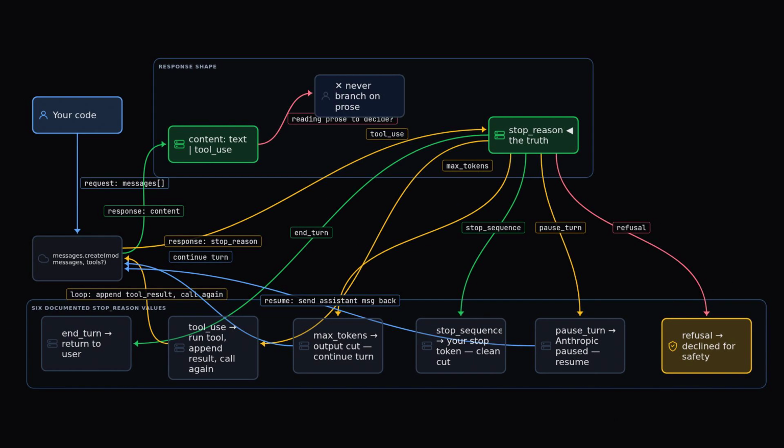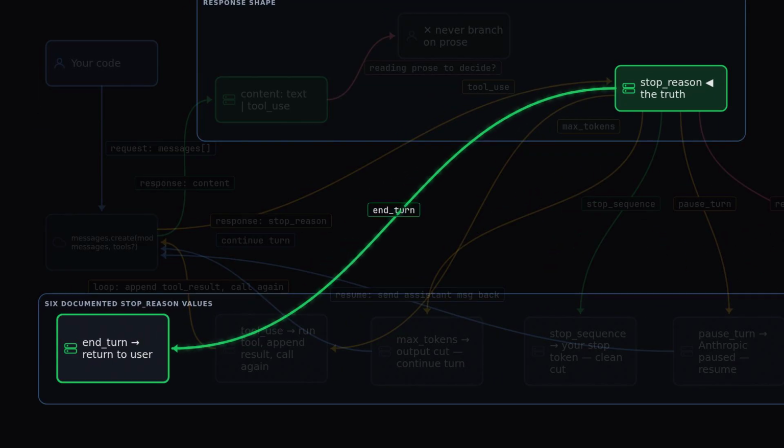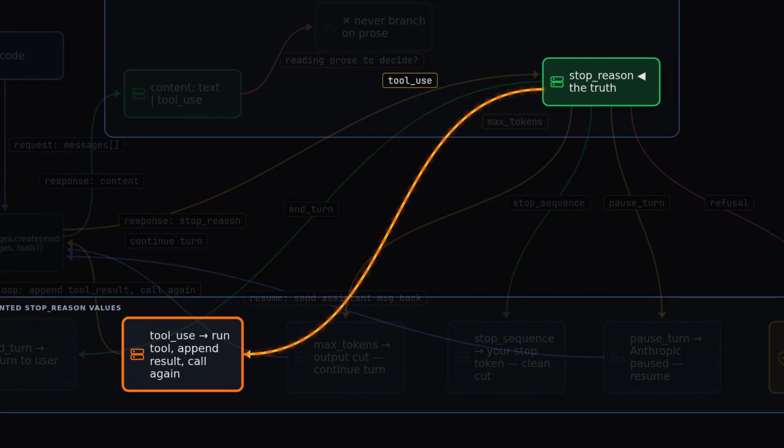Pull wide. 6 documented values flow out of stop reason. Each one demands different handling. Let's walk them one by one. End turn, the model finished cleanly. Return the content to the user. Loop ends. Tool use, the big one. Run the tool the model asked for, append the tool result to your messages, and call the API again.